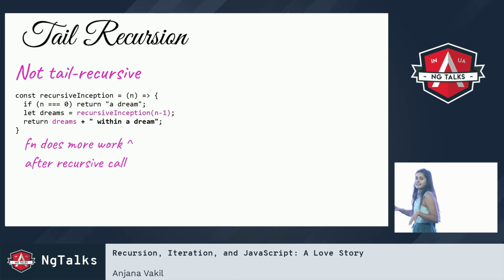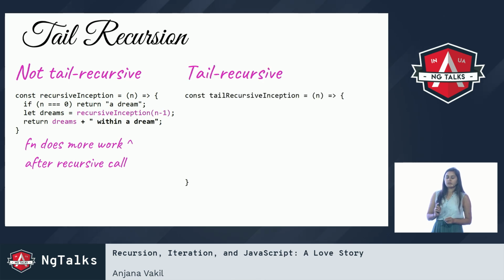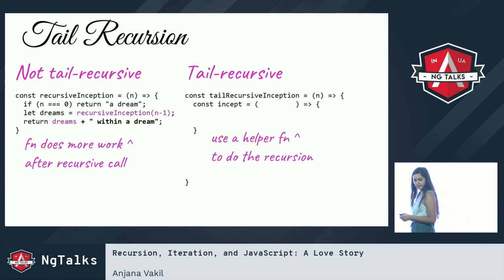However, even if I took out that dreams variable and just put it all on the last line, it still wouldn't be tail recursive because this function has to wait for the result of recursiveInception(n-1) to come back and then do something. In this case, concatenate the string "within a dream" onto whatever came back from that recursive call. So the function does more work after the recursive call returns, and this means it's not tail recursive. How do we write a tail recursive version of this function? Let's think through it together.